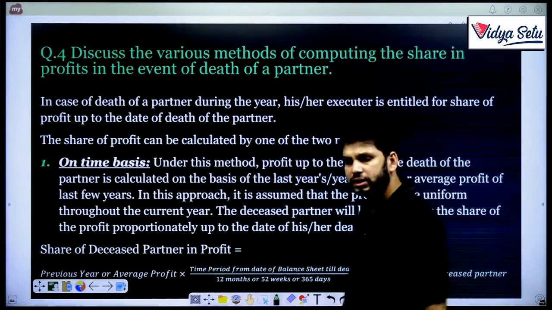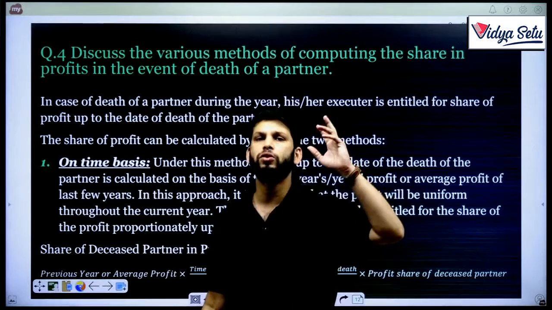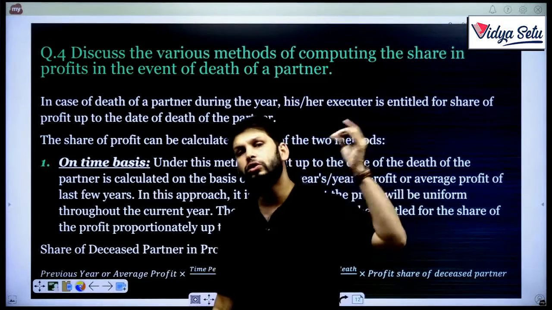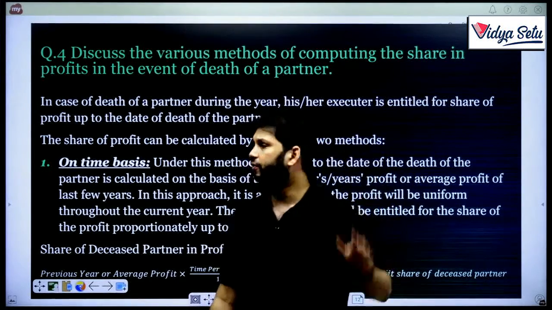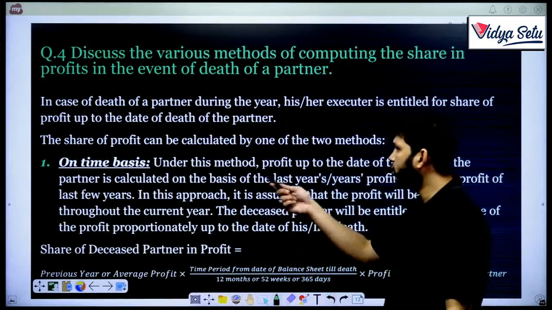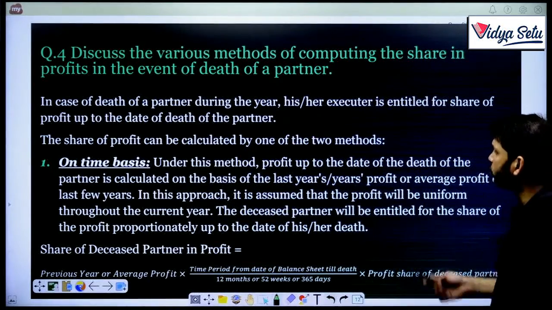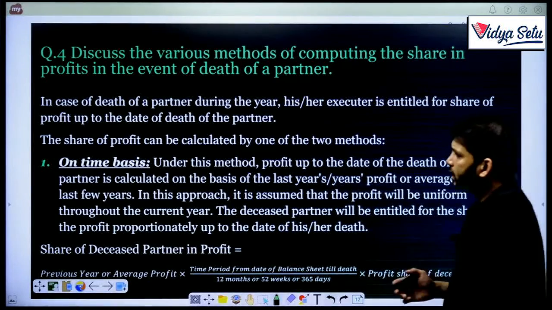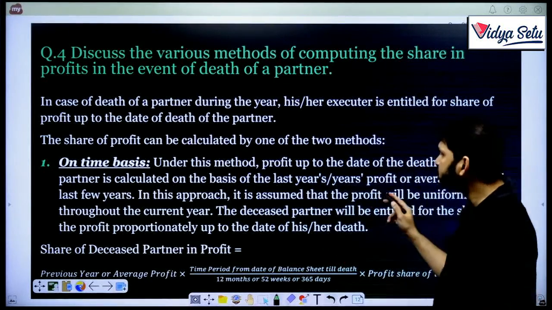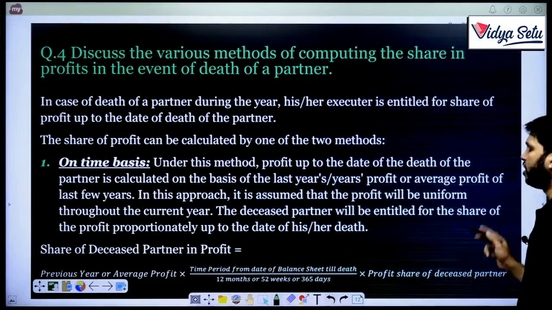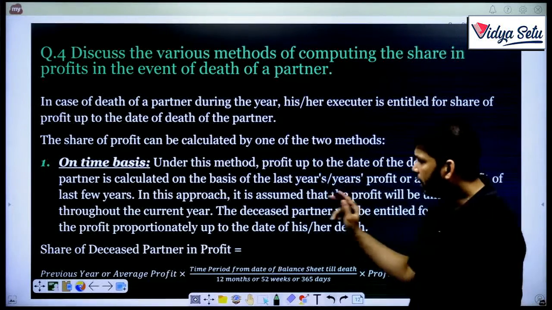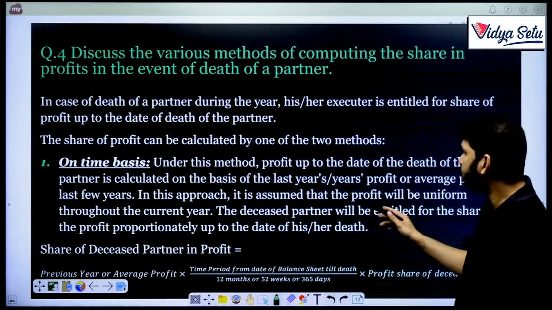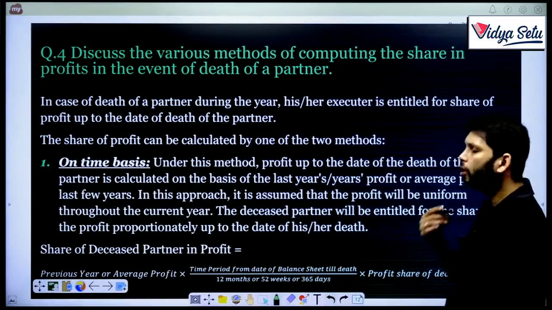On the time basis: he was there for 3 months before he died, so 3 months' profit should be given to him. Under this method, profit up to the date of death of the partner is calculated on the basis of the last year's profit or average profit of the last few years. This approach assumes that the profit will be uniform throughout the year.